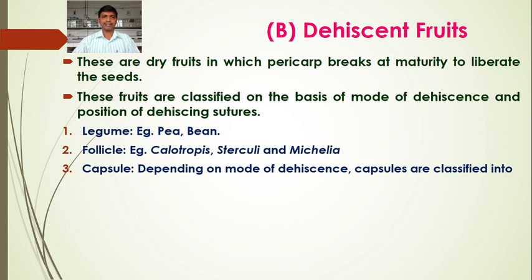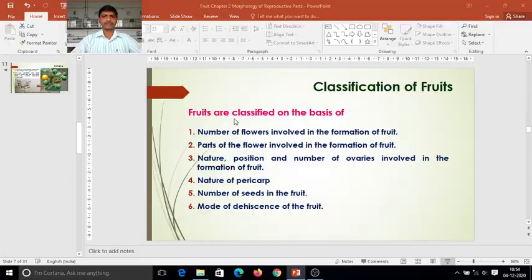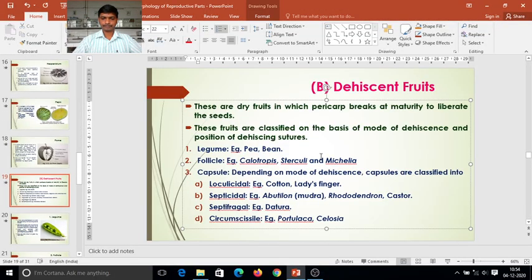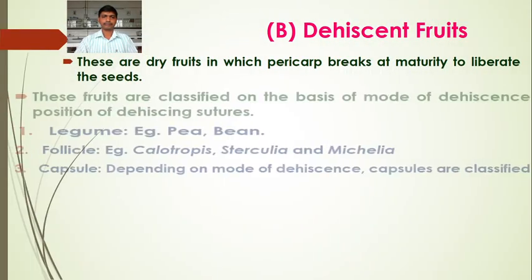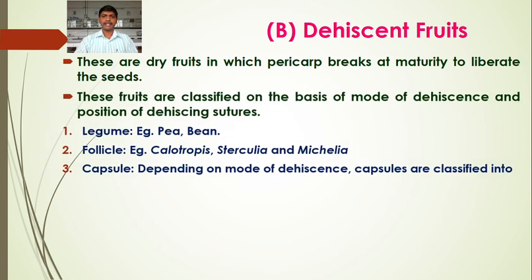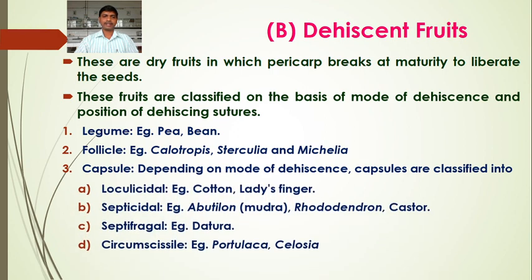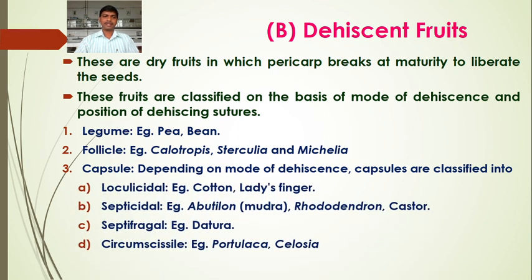So on the basis of mode of dehiscence and position of dehiscing sutures, the fruit has been classified into different types. First one is the legume, for example pea, bean; follicle, Calotropis, Sterculia, Michelia; then capsule. Depending on the mode of dehiscence, capsules are again classified into loculicidal, where the seeds remain inside the locule, septicidal, septifragal, and circumscissile.